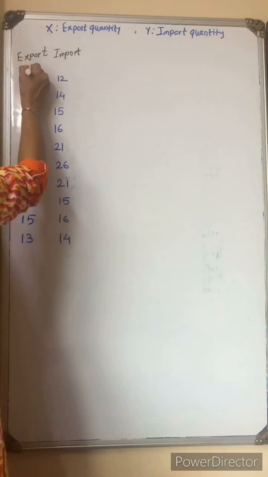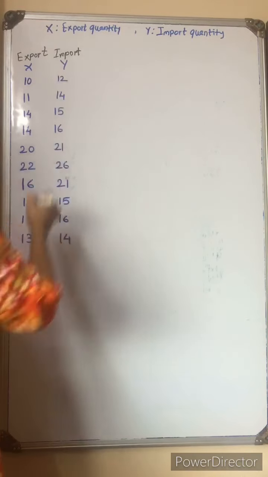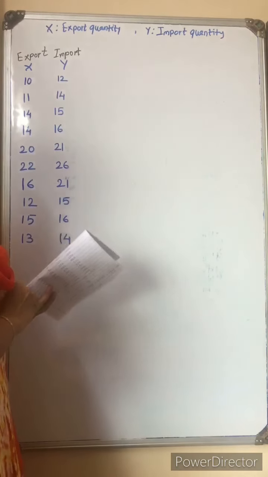So for export we have the x variable, for import we have the y variable.